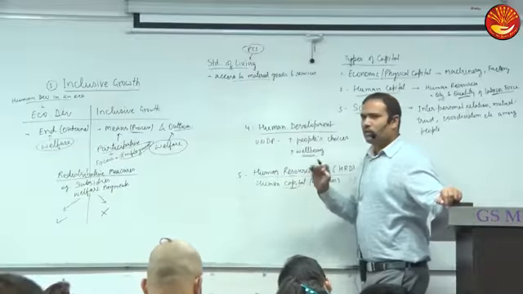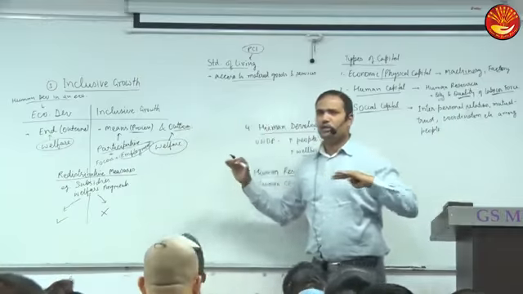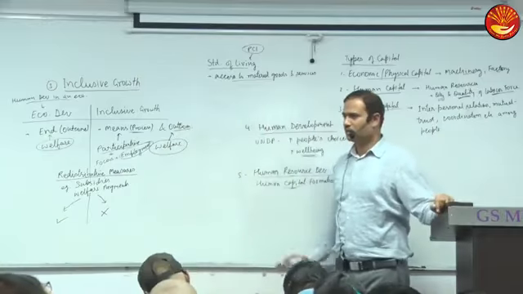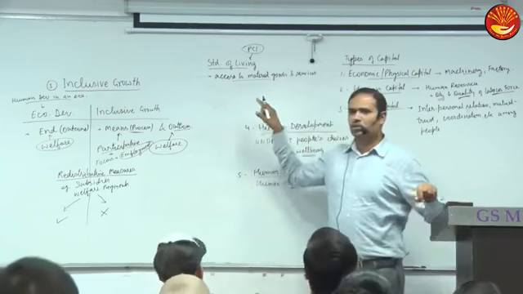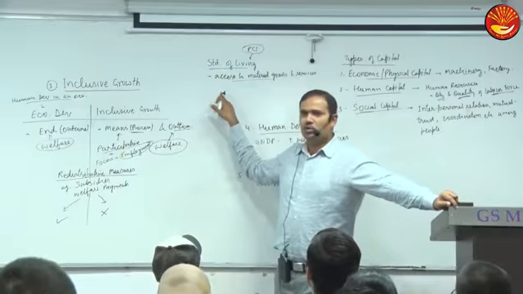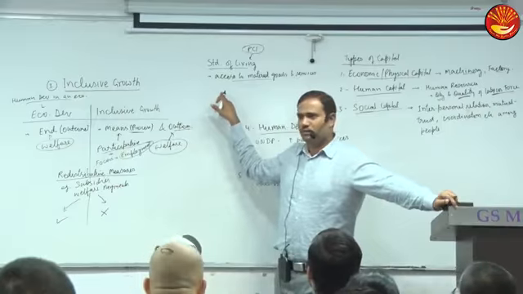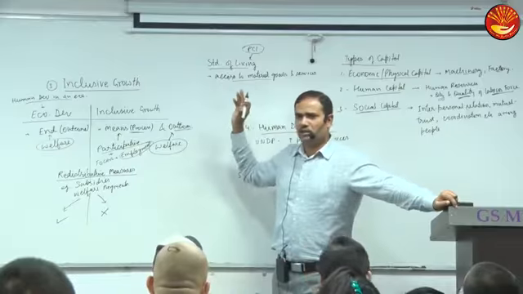Okay, so per capita income of a country shows the standard of living, how much people have access to material goods and services. Clear? So does it include standard of living? Does it also include social factors, cultural factors? Yes or no? No. It does not reflect social, cultural, or psychological factors.